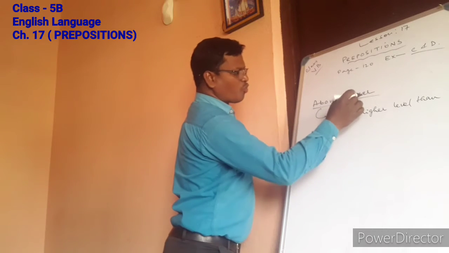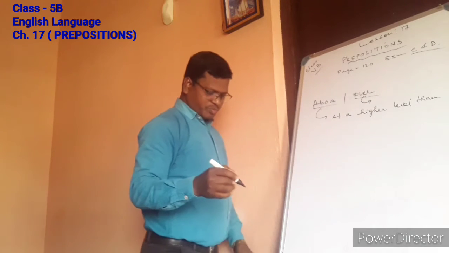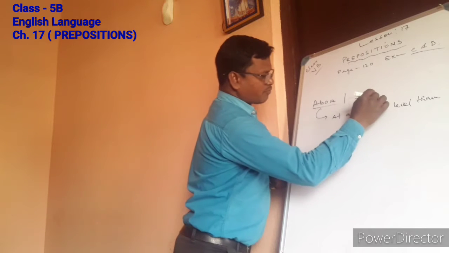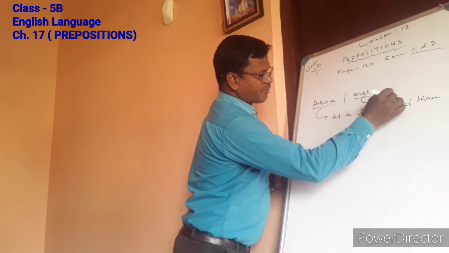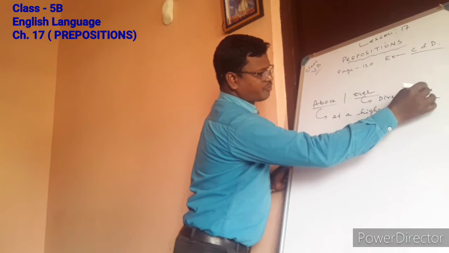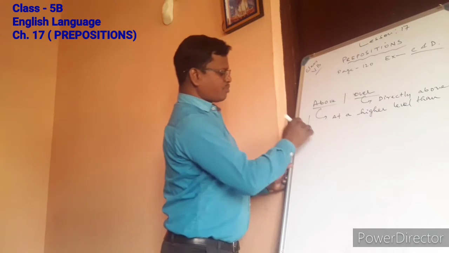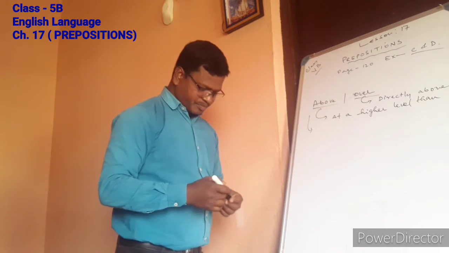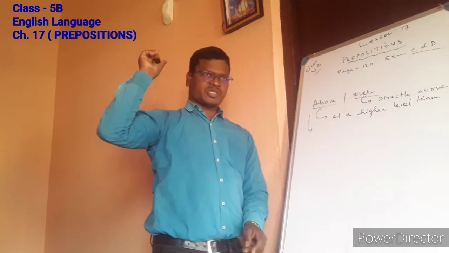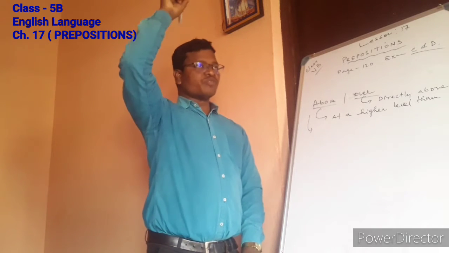But over means directly above. When we say above, it can be anywhere, isn't it? It may not be directly over my head.